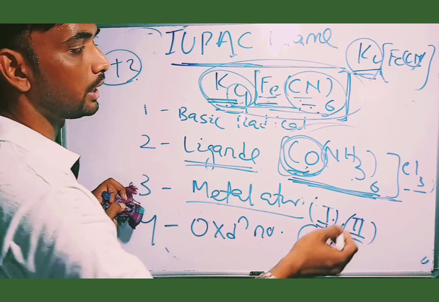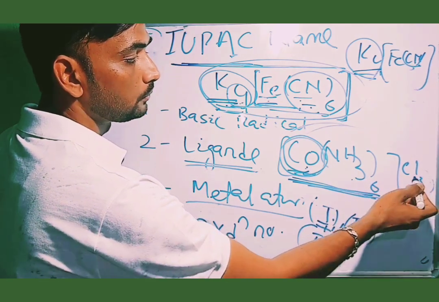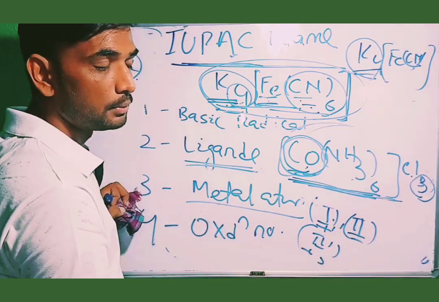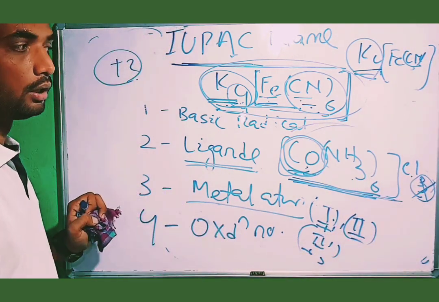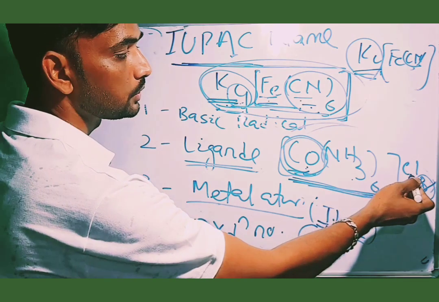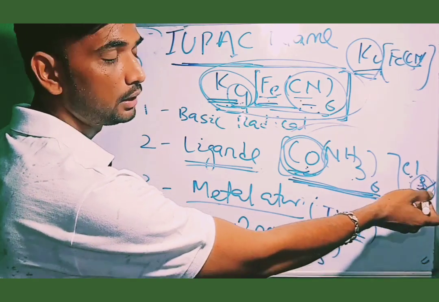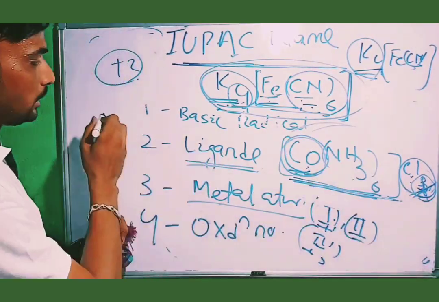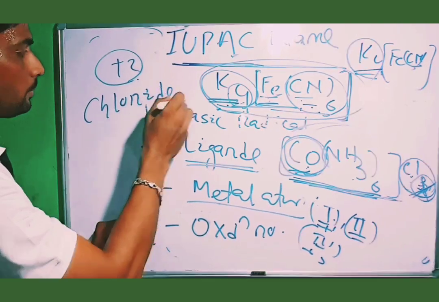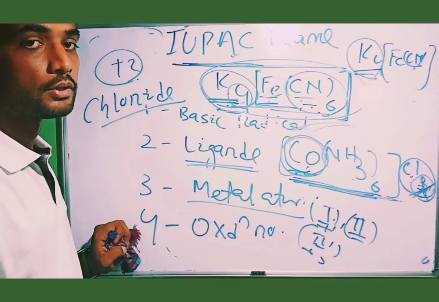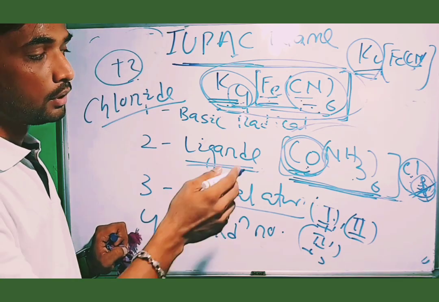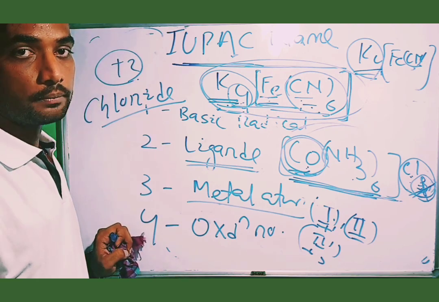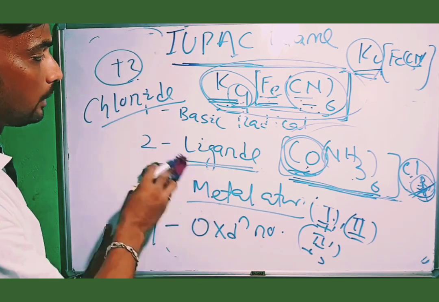Then if there are suffixes present, in this case there is Cl3, three chloride ions. The number does not matter. I already told you previously: Cl2, Cl3, Cl, any number of ions, there is no matter of the number. It simply ends as the suffix. We know this is chloride. For bromine, it is bromide. For NO3, that is nitrate. For SO4, that is sulfate. We know the suffixes previously. This is the complete IUPAC rule.